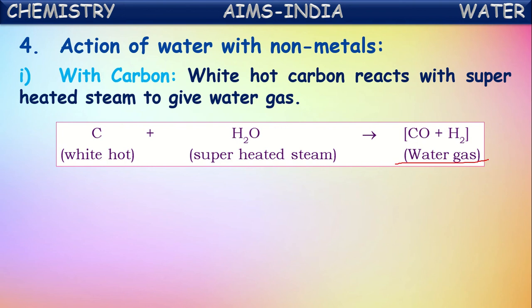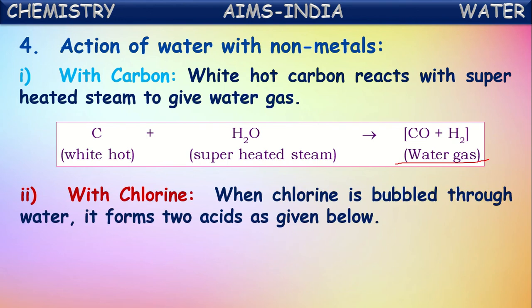That's the reaction with carbon. Carbon reacts with the steam at very high temperature to form carbon monoxide and hydrogen gas. The mixture of carbon monoxide and hydrogen is called water gas.